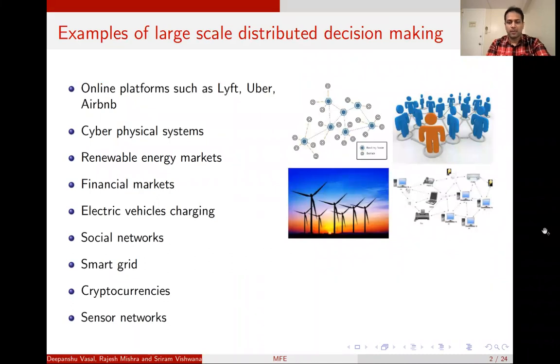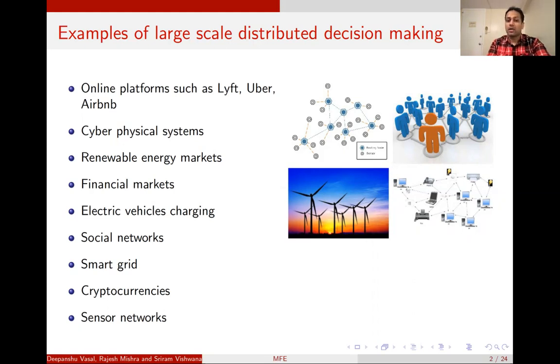There are a lot of real world examples where a large number of selfish players interact with each other through a networked game. Such examples include online platforms such as Lyft, Uber, and Airbnb, where there are multiple parties on both sides, either offering the service, for example the Uber or Lyft drivers, or the passengers. Similarly, there could be cyber physical systems, where a large number of nodes are making some sort of measurement and interacting with each other.